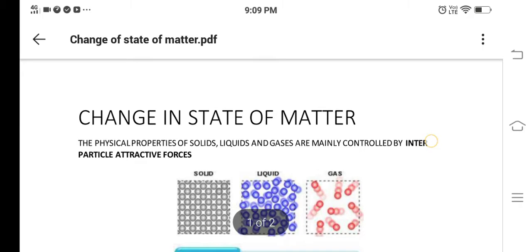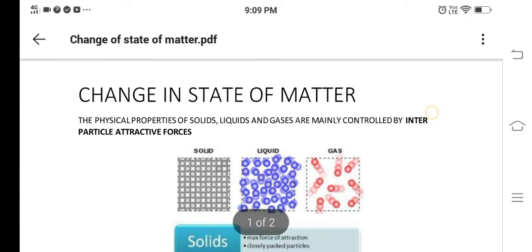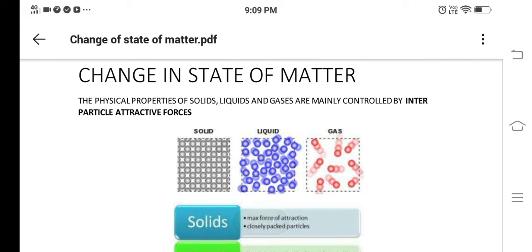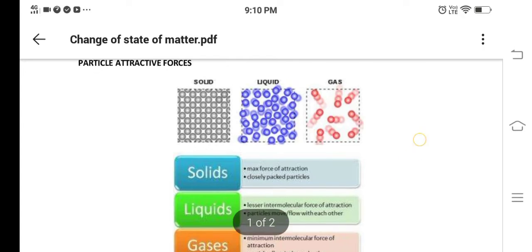The physical properties of solids, liquids, and gases are mainly controlled by the interparticle attractive forces. These are the diagrammatic representations of the solid, liquids, and the gases. You can see some circles, which are the particles we represent. They are very closely packed in solid, a little loose in liquid, and very loose in gas. This we call the attraction. In solid they have the strongest attraction, in liquid it is weaker than solid, and in gas it is very weak because they expand. So let's see about them.